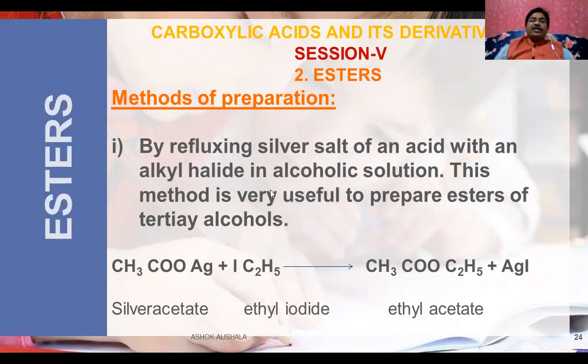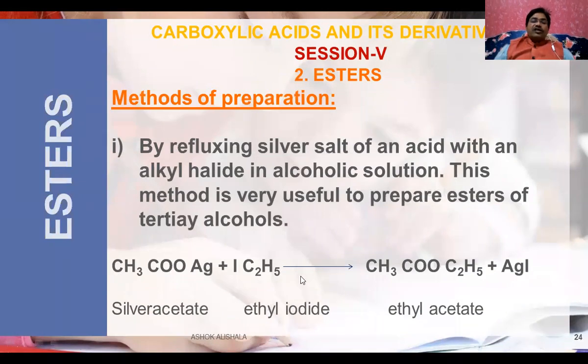One method is by refluxing the silver salt of an acid with an alkyl halide in alcoholic solution. This method is very useful to prepare esters of tertiary alcohols. This is silver acetate and this is ethyl halide.